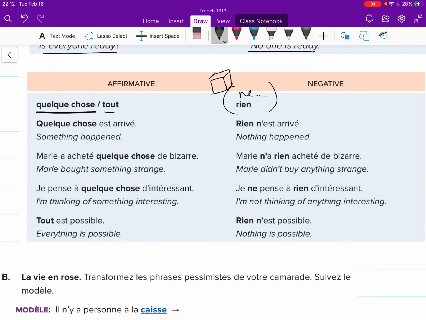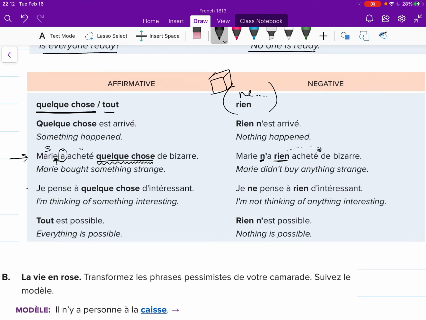Same idea here, but with objects. In this example, we've got subject, verb, verb, and then object. I want to find my first verb, put my ne right before it. And wherever my affirmative word is, change it to the negation, but don't necessarily change the place of it. "Marie n'a..." I could have technically put the acheté and switched the order and put rien here because that's where it originally was. Or in the passé composé, you can move rien because it's a short word and you can put it right here where your pas would be. "Marie n'a rien acheté de bizarre."